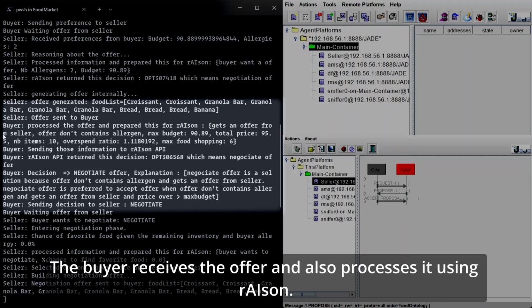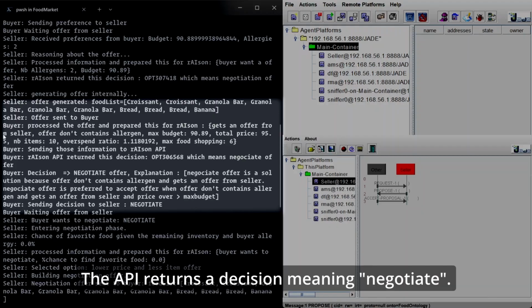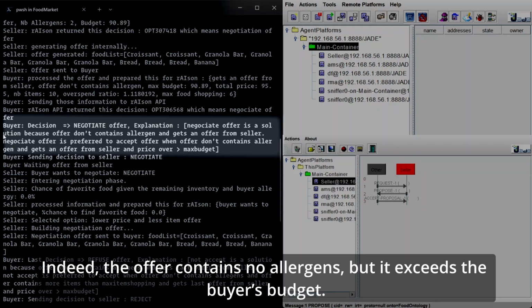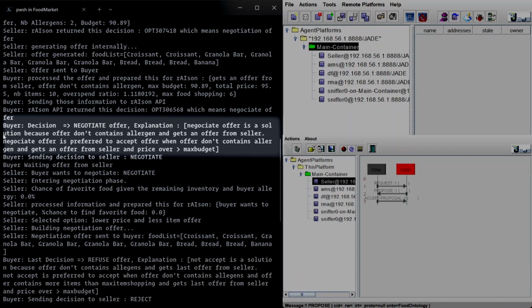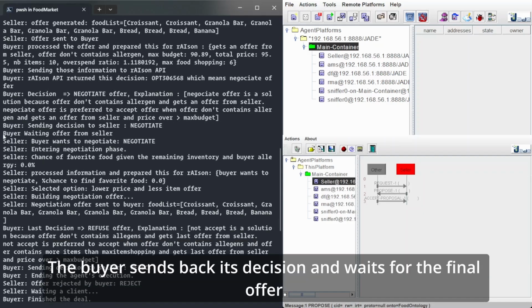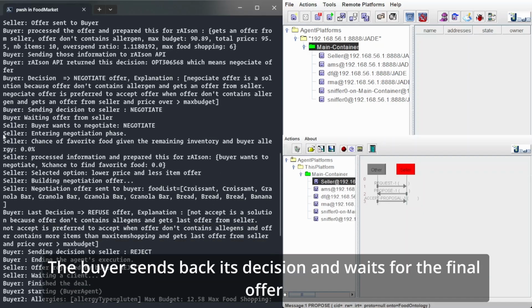The buyer receives the offer and also processes it using RAISON. The API returns a decision, meaning negotiate. Indeed, the offer contains no allergens, but it exceeds the buyer's budget. The buyer sends back its decision and waits for the final offer.